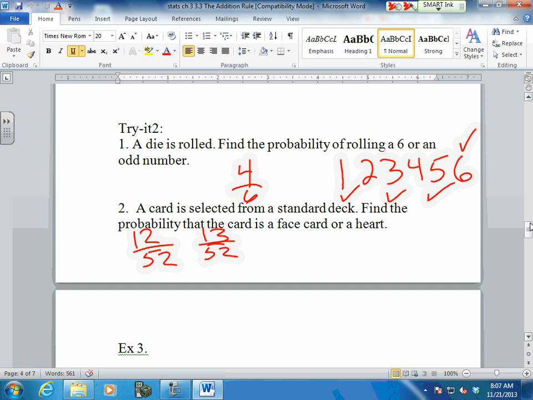So now, do I subtract those? Well, ask yourself, are any of these face cards hearts? Yeah. How many of them? 3. So what are you going to do to the 3 that you counted? Add these 2 and subtract the 3. Right? Good. Add these together. 25 minus 3.